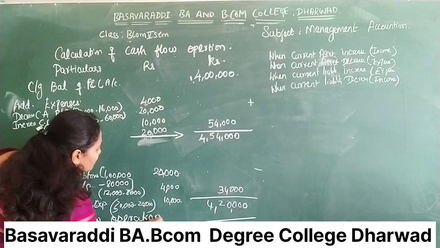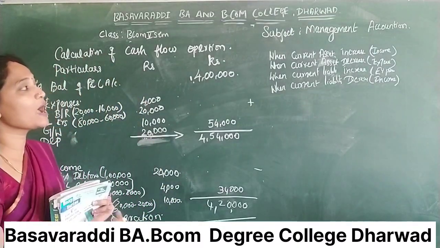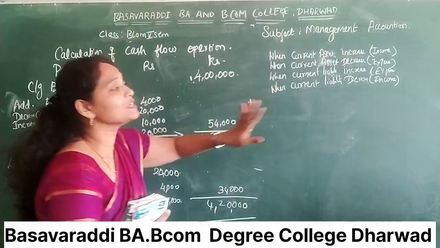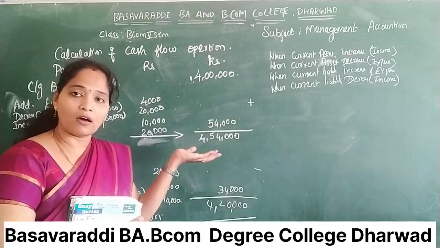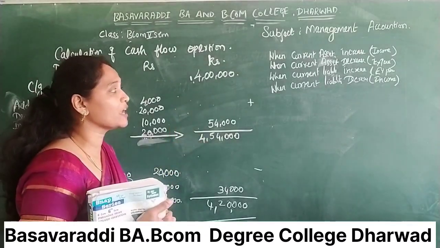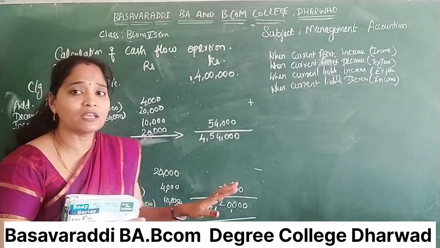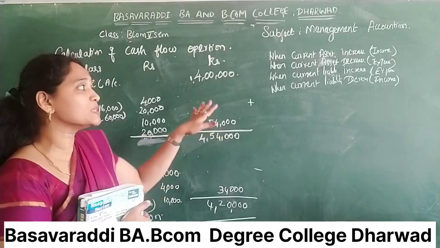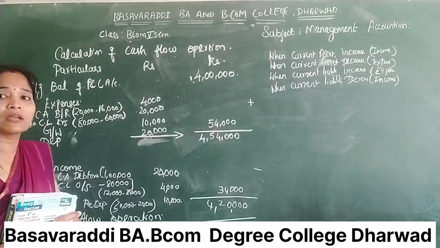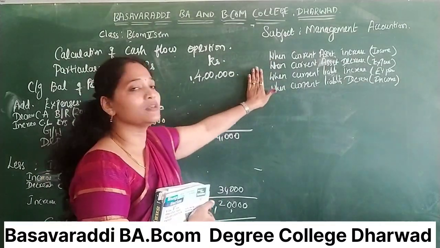from operations. So what is the difference between cash flow from operations and fund flow from operations? Nothing is different. In this you have to write expenses, and in this, current assets and current liabilities also. In fund flow operations they won't give any assets and liabilities. But in this cash flow, they gave the current liability and current asset information. You have to find out which one is increased, which one is decreased, which one comes under the income column, which one comes under the expenses column. You have to enter it and complete this problem. This is a 5-mark compulsory question in your question paper. This route will be helpful for you. Please note this. Thank you.